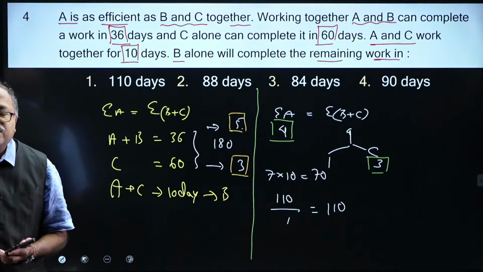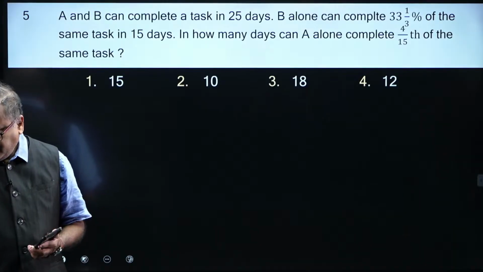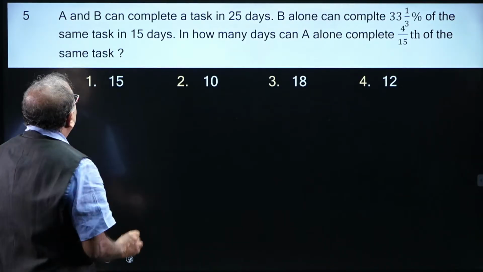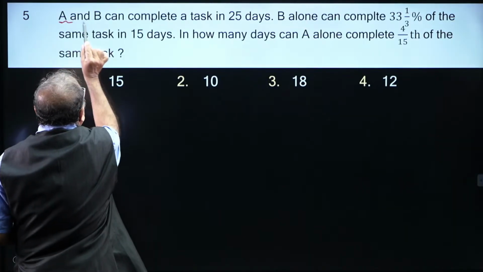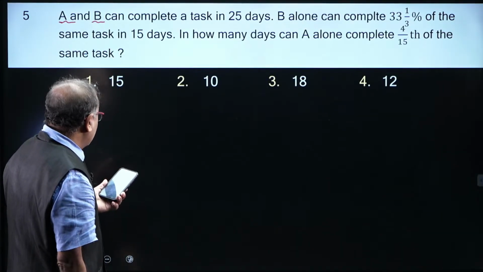I am moving on to the next question, and the next question is this. Let me check whether both of you can answer the question in the same way, Varshini and Prabhu, Pandu.